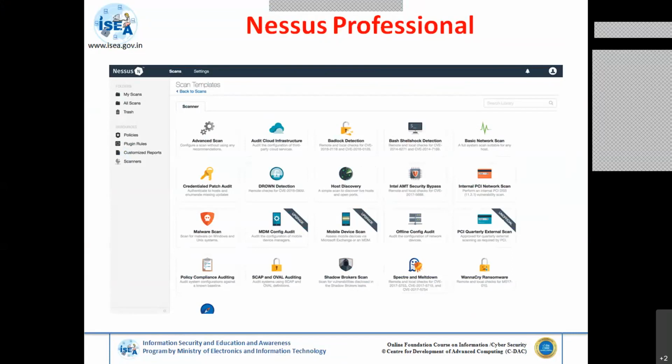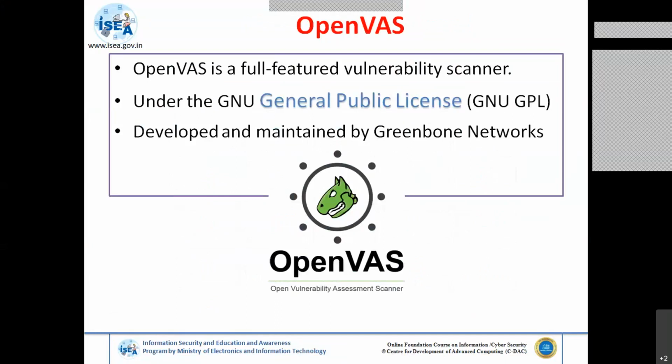These are some of the licensed tools, and some are free or trial versions. OpenVAS is similar. You can just download it from the internet. It is a free version under the GNU General Public License, maintained by Greenbone Networks.